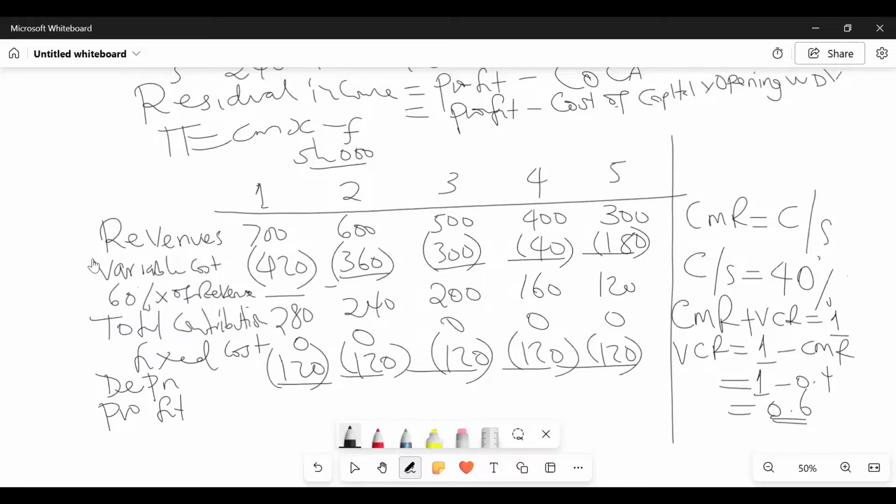Very nice charts here. Year 4, I'm being told that the variable cost is supposed to be 240. It's supposed to be 240 year 4. Did you lie to me? Or the final answer is 240. It's supposed to be. Why don't I understand the question? What are these students saying? Did I confuse myself?